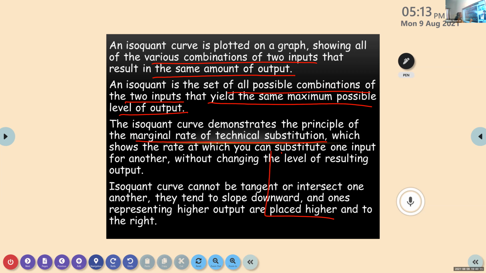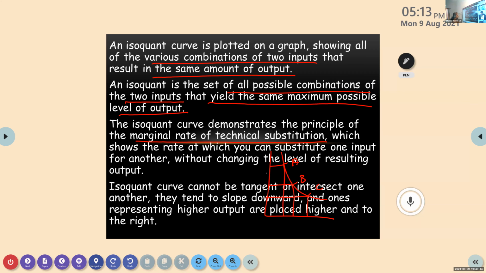Like this, isoquant curve. Okay, this point A, this point B, this point C. All the 3 points give you the same amount of output. But what is happening here? In this A case, what is happening? Here is output 1, here is output 2.